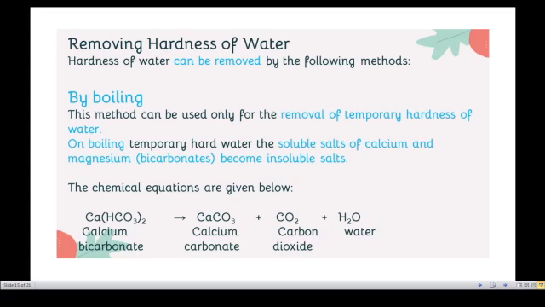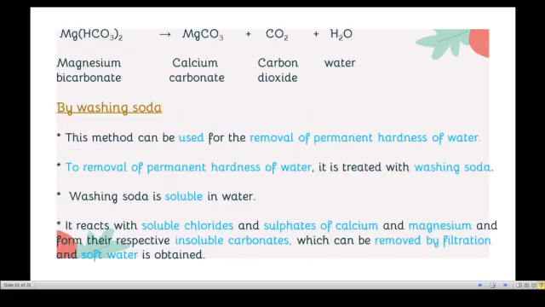So calcium bicarbonate is in that water. If we heat this water, the calcium bicarbonate is converted like this: calcium carbonate is formed as a precipitate, along with the release of carbon dioxide and water. Another example, see students, magnesium bicarbonate. If we heat this magnesium bicarbonate, the magnesium carbonate forms as a precipitate, and then carbon dioxide is removed, and finally we get pure water.